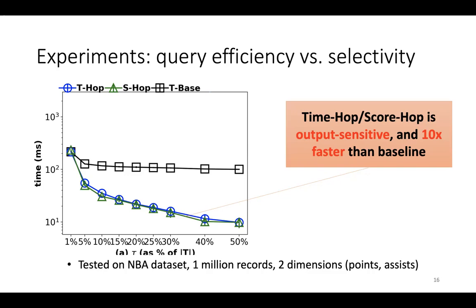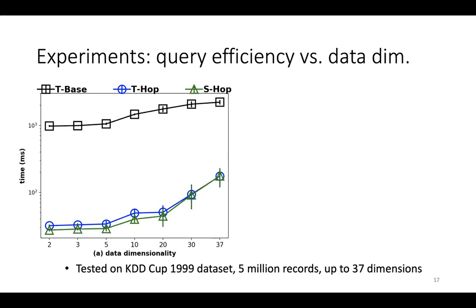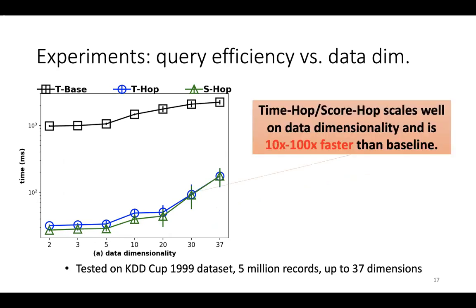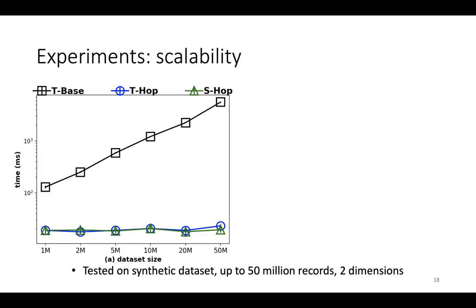Next, we show that our algorithms scale well in terms of data dimensionality. On the x-axis, we vary the data dimensions from 2 up to 37, and compared to the baseline, our solution is consistently at least 10 times faster. Finally, we show that our algorithm also scales well on data size.